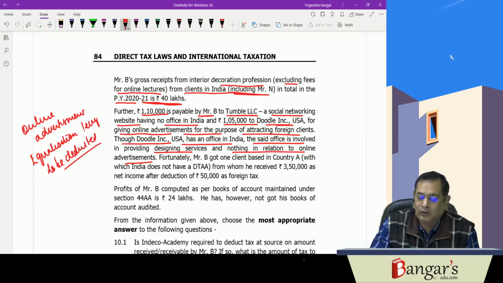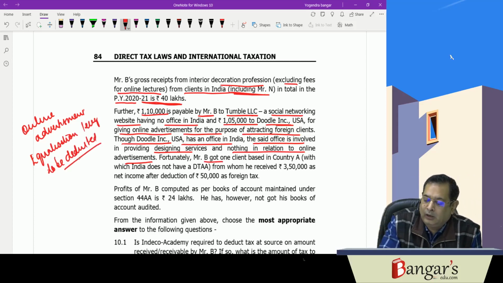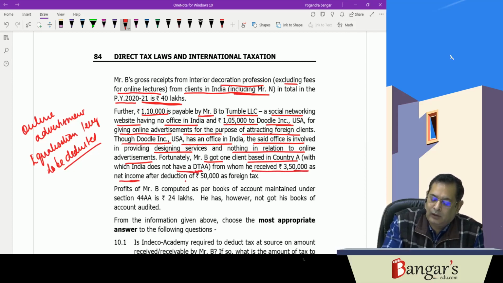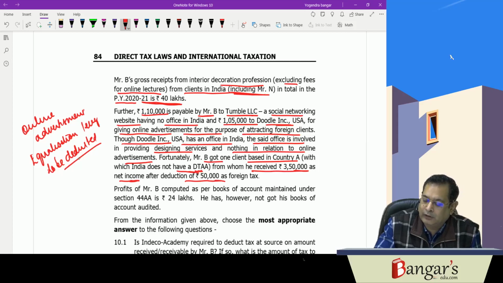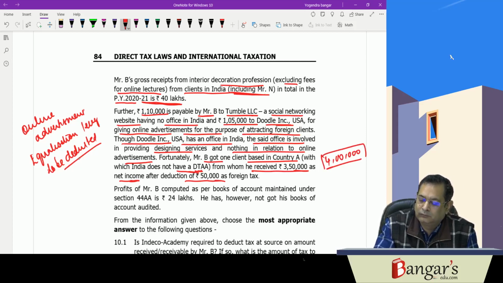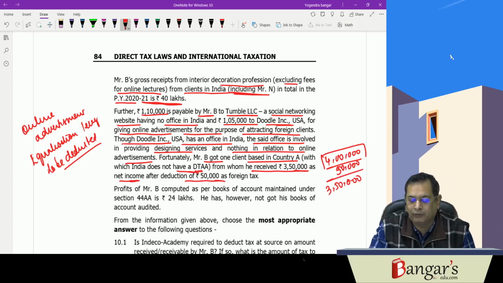Fortunately, Mr. B got one client in country A with which India does not have a DTAA, from whom he has received 3,50,000 net income after deduction of 50,000 as foreign tax.